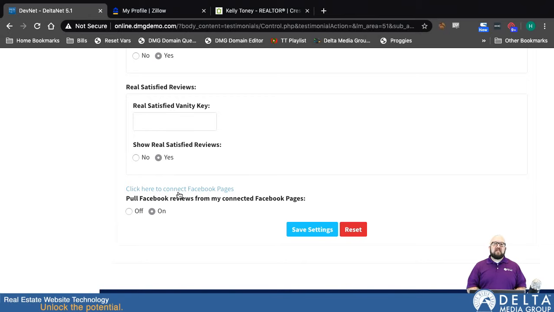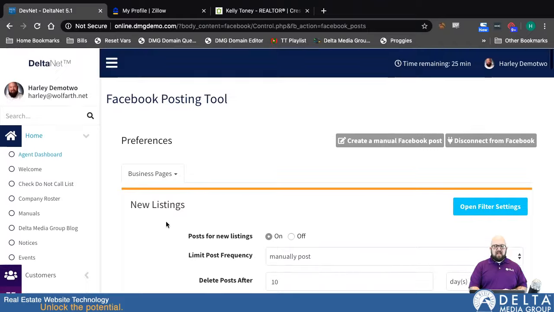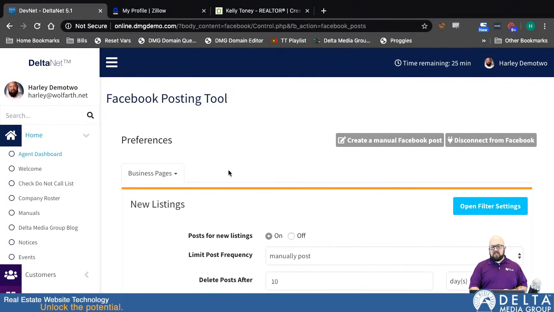This takes me over to the Facebook Auto Connector system, and that's where I attach my Facebook account. So if I click here, there we go. It takes me over to the Facebook Auto Connector page, and you can see I have a bunch of settings for creating posts and things because I already have a Facebook account connected.